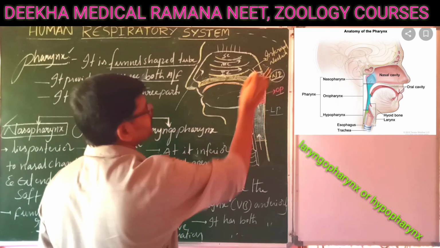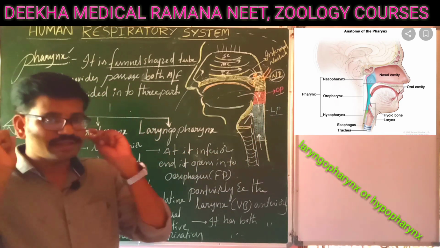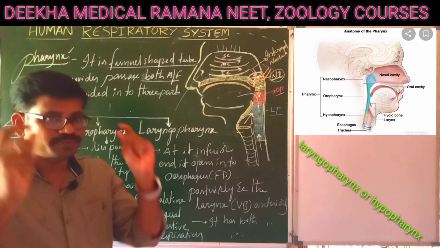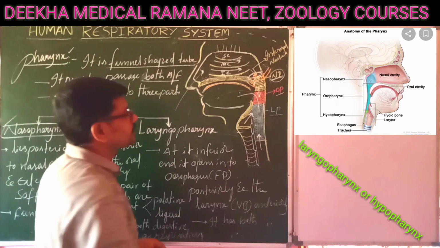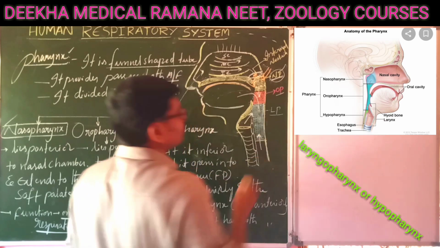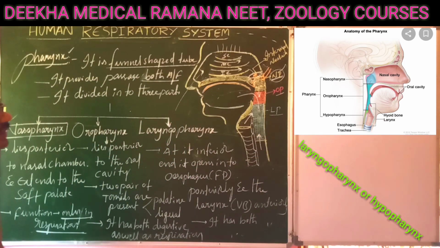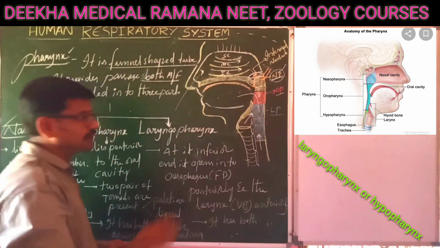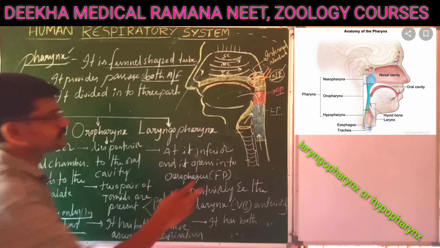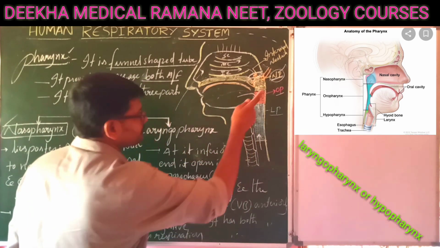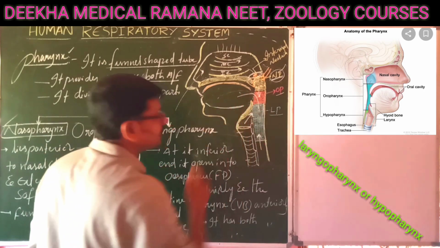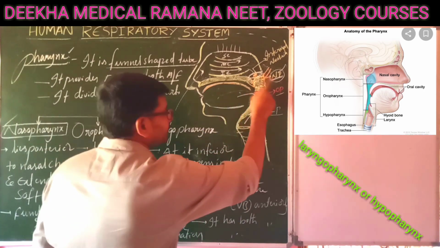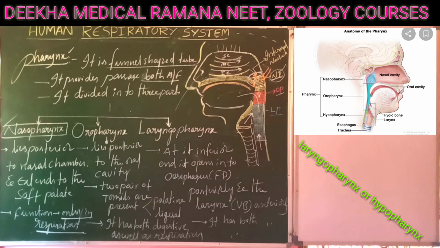There is a tube present from the middle ear; both ears have eustachian tubes. These both eustachian tubes open into the pharynx part called the nasopharynx. This is also a very important character. Where do the eustachian tubes open among the three pharynxes? Option A nasopharynx, option B oropharynx, option C laryngopharynx. Option A, the nasopharynx, is correct. It's important.